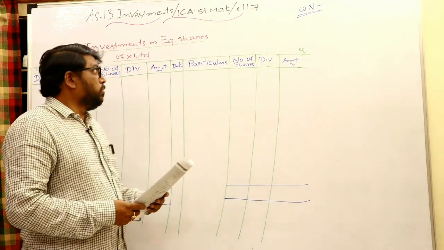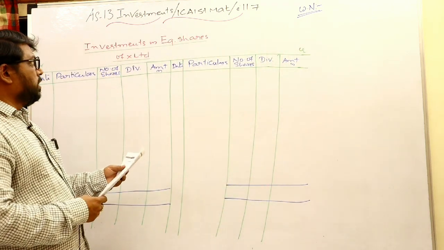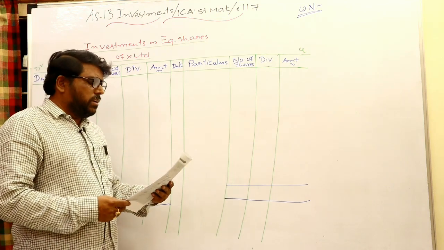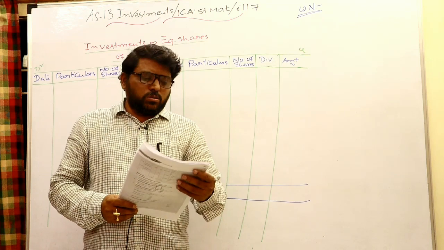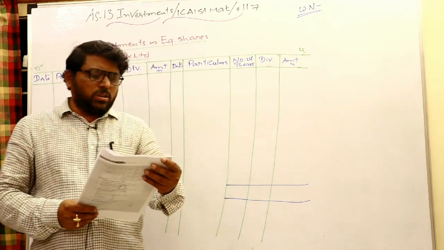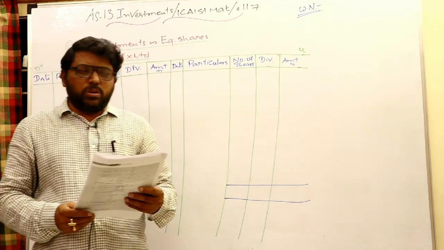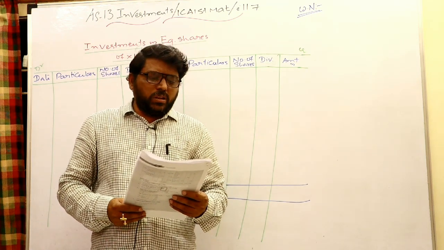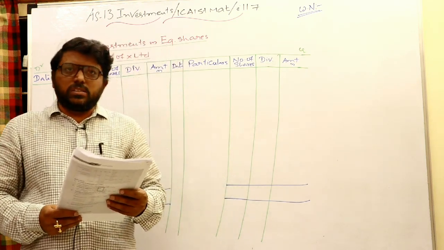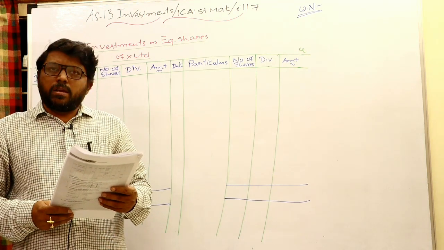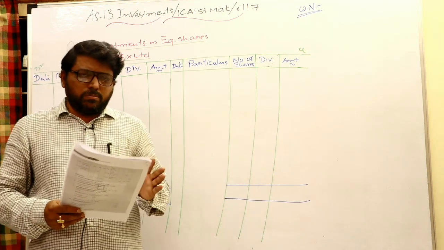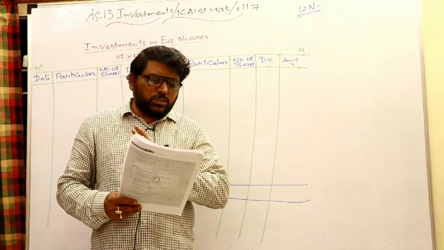Hi friends, today we are going to discuss AS 13 Investments from ICAI Study Material, Illustration 7. The complete theory part related to AS 13 and all the 6 illustrations have been uploaded, and you can watch them through the playlist. Particularly the 6th as well as the 7th problem we are discussing right now are definitely very important.